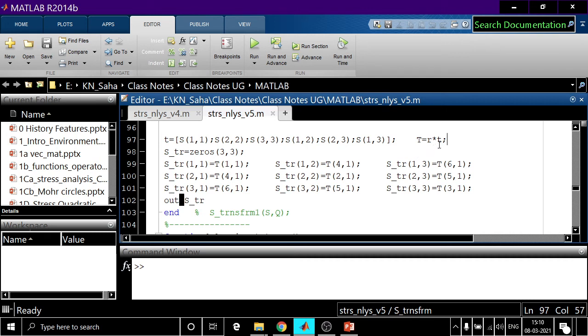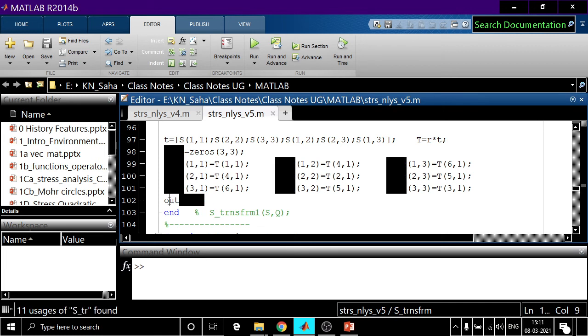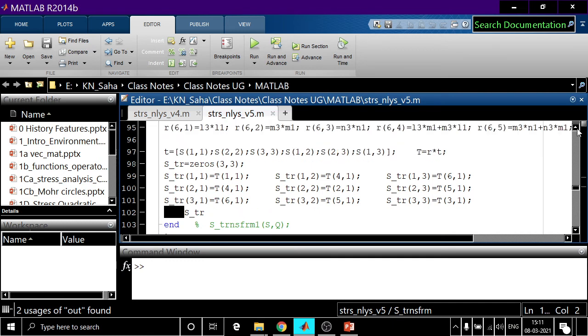The fourth term, 4-1, is our 1-2 as well as our 2-1. The same for 2-3: we get 5-1, and 3-2 is the same thing. So from these 6 stress components, we are again forming our output stress matrix. This output is the transformed stress matrix. Clear? This is the module for stress transformation.